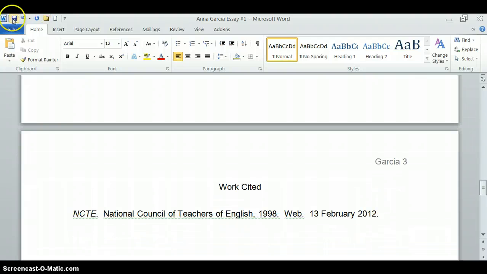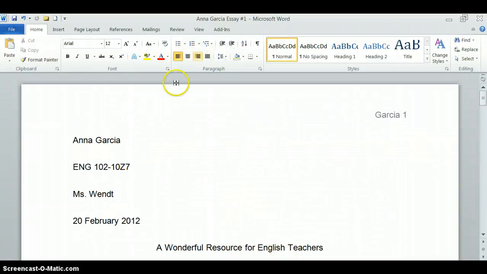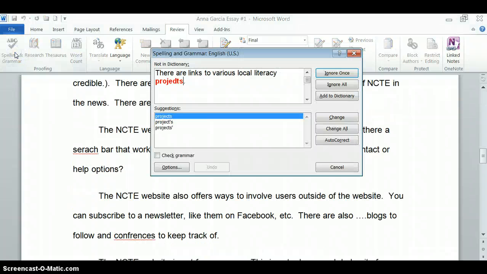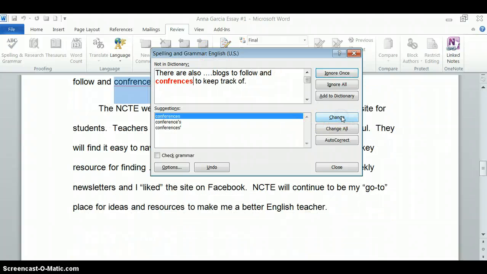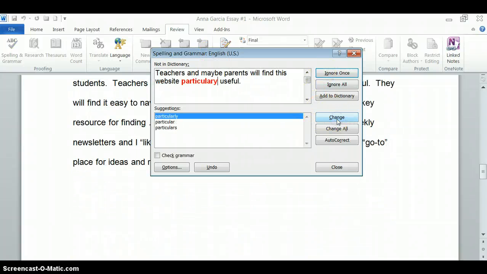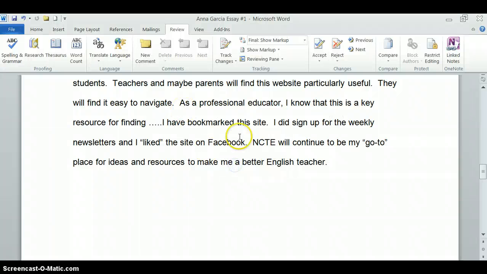And then you just hit save. Now before you submit it, here's a couple more tips. Make sure you hit spelling and grammar check, and make sure you go through and change things as needed. If you forget to check something, run it one more time. Make sure you save it again.